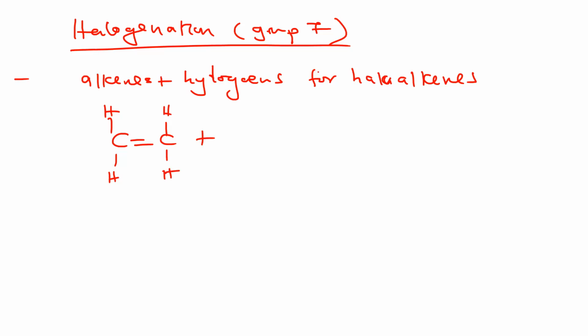When it reacts with one of the group 7 elements, and by the way, I should have specified that it can be bromine or chlorine or other group 7 elements. But for the sake of our study, let us just use bromine and chlorine.